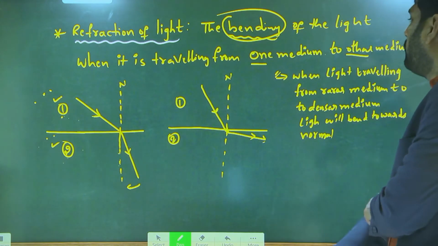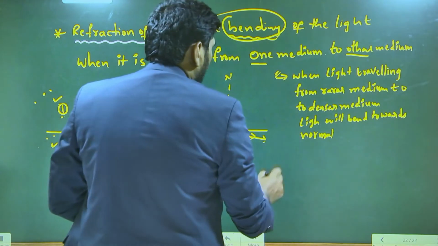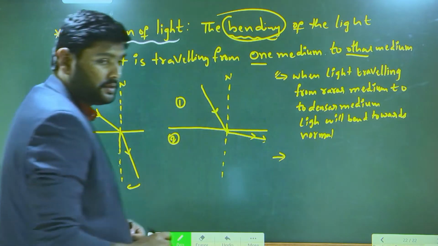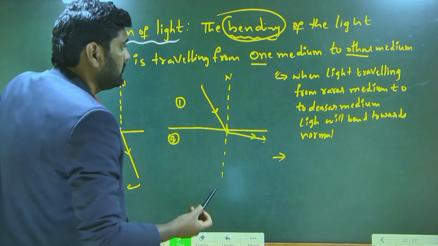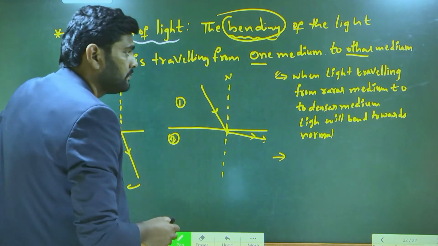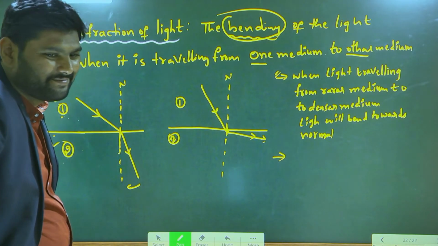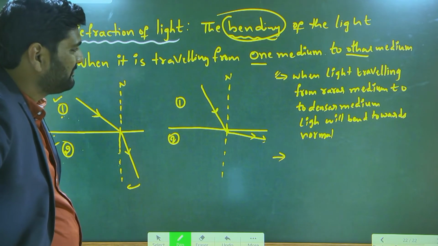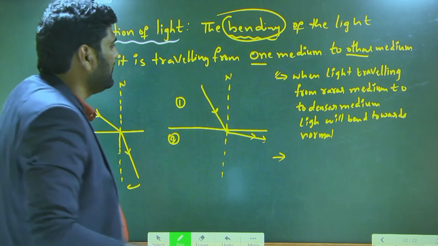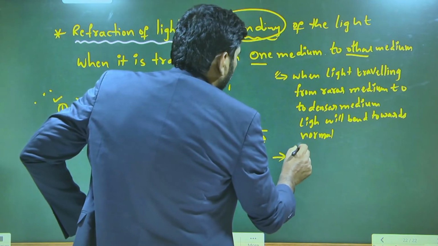Next, same way. How can you express the second diagram's statement? When light travels from the rarer medium to the denser medium, light will bend towards the surface. Here, that is not the correct answer. Look here.